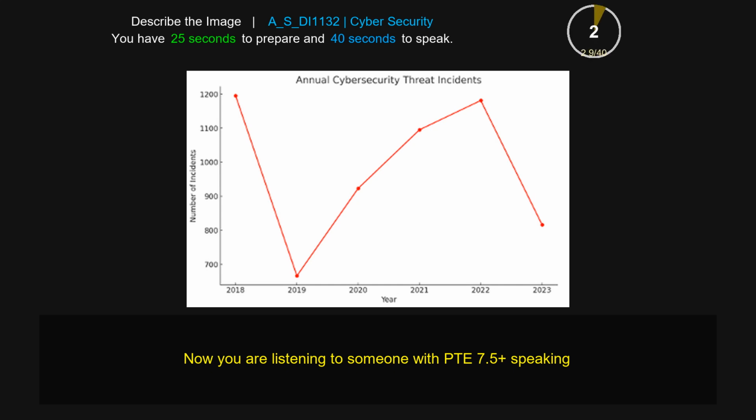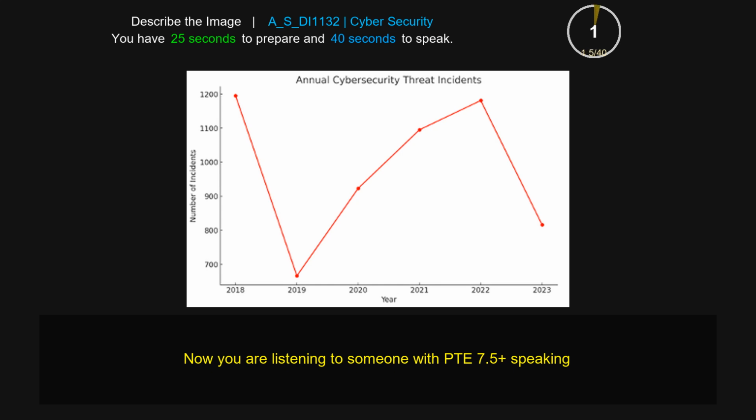The line chart gives information about annual cybersecurity threat incidents. According to this picture, the vertical axis is between 700 and 1200, and the horizontal axis is between 2018 and 2023. We can also see the value in 2019 is around 700, and the value in 2020 is more than 900, which is higher. The highest value is related to 2022, which is around 1200.